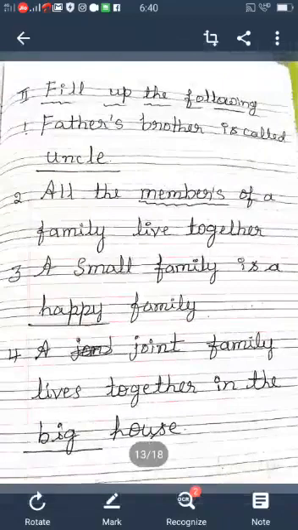Children, first you learn. Read all the answers 4 or 5 times. Then you practice in a rough note. Afterwards, you write the questions in the rough note, close the classwork and write all the answers without seeing the classwork. This is the way of learning. If you practice like this, you get good marks. Understood? I think all of you understand this lesson.